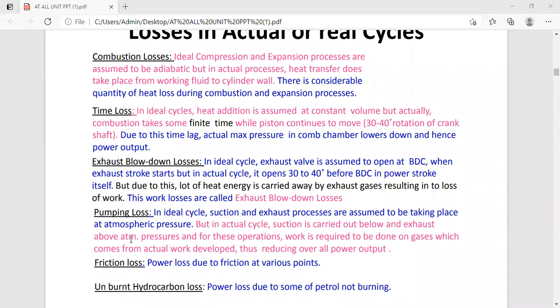And we are saying that there are pumping losses over there, because you are finding that the suction pressure in the cylinder is lower than the fluid pressure. In order to induct the fluid into the cylinder, the exhaust gas pressure is expelled at a pressure higher than atmospheric. Okay, so this is the pumping losses point.